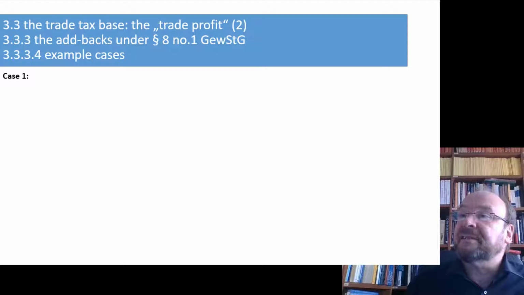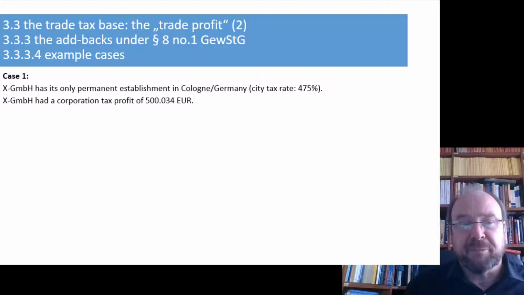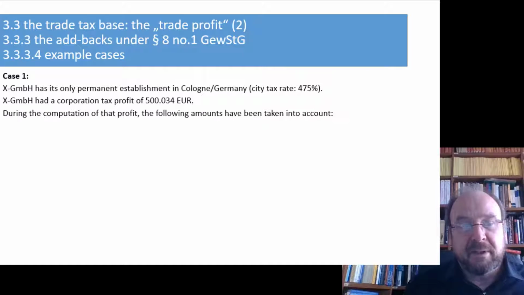Let's look at the case. Case 1: X GmbH has its only permanent establishment in Cologne, that's Köln in Germany. The city tax rate is 475% for the trade tax. X GmbH had a corporation tax profit of finally 500,034 euro. During the computation of that profit, the following amounts have been taken into account.